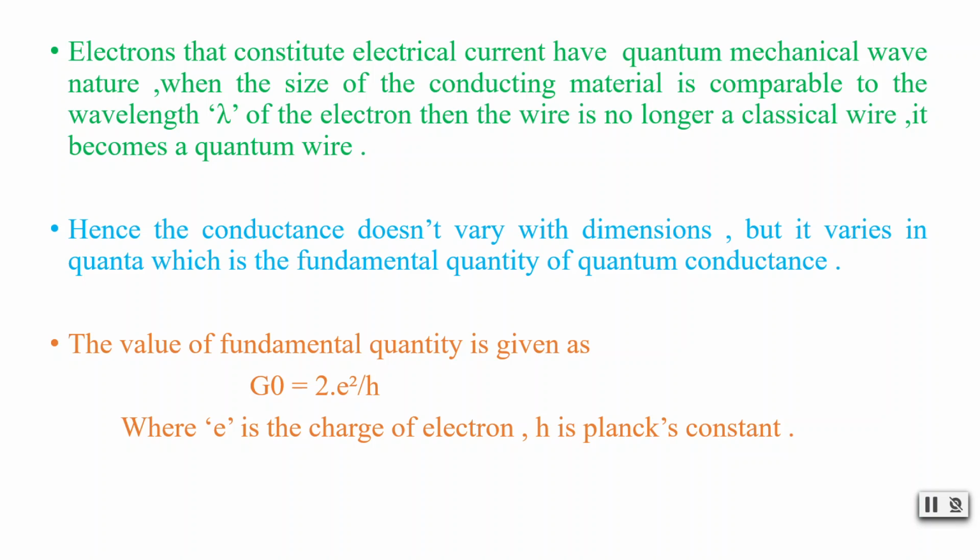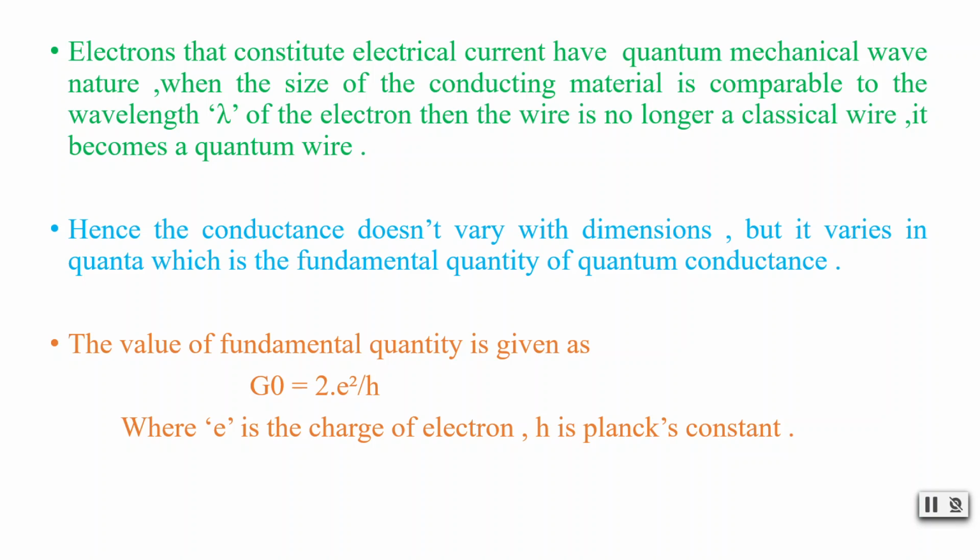Now when the size of this conductor is comparable to that wavelength lambda, then it is no longer a classical wire, it becomes a quantum wire. So hence conductance doesn't vary with dimensions, but it varies in quanta, which is the fundamental quantity of quantum conductance.